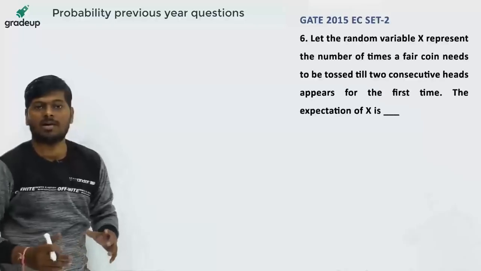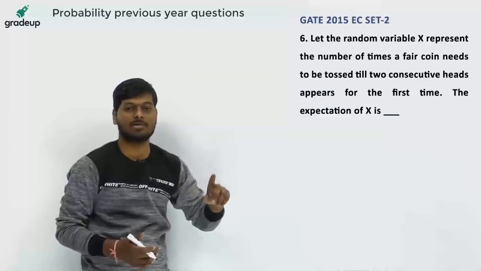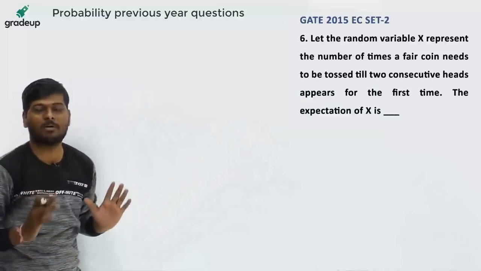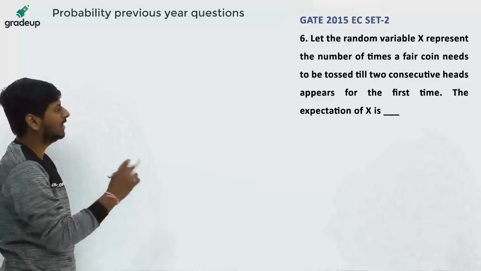Okay, let's see the sixth question. This is a very important question asked in the GATE examination only once. So this was the toughest question from probability till now from my point of view. Let's see the question. Question was asked in electronics in 2015 set 2.